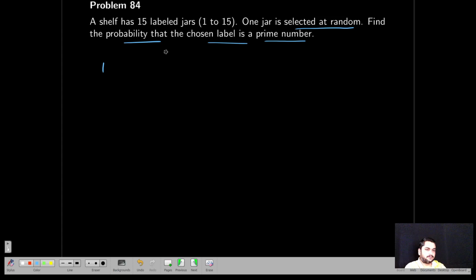Prime numbers are those divisible only by itself and 1. So from 1 to 15: 2, 3, 5, 7, 11, 13. These are all the prime numbers; they are not divisible by any other numbers other than itself and 1. How many are there? 6. So 6 divided by 15 is the answer.